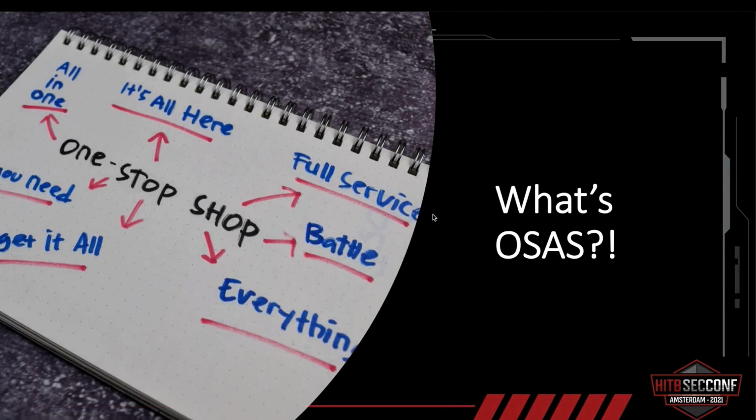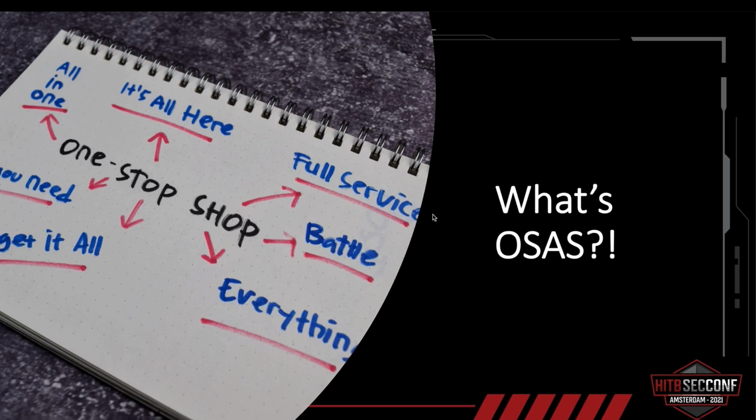So what's One-Stop Anomaly Shop? One-Stop Anomaly Shop is a machine learning framework aimed to discover anomalies in a given dataset. The open source project represents an implementation of several Adobe Security Intelligence Team patents and white papers and other projects. The goal of OSAS is to make it as easy as possible to experiment with different datasets, algorithms, and feature combinations and to find the most balanced combination for your use case. But most important, OSAS is going to try to answer the following question: why is an anomaly an anomaly?